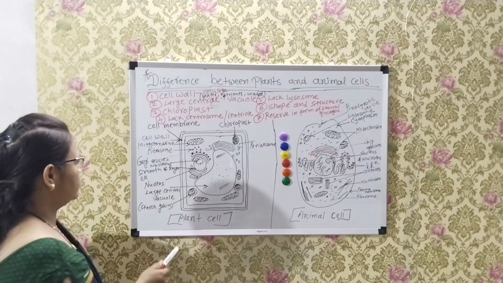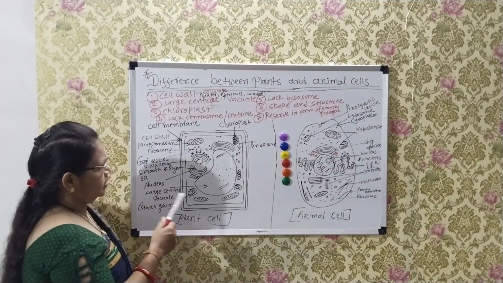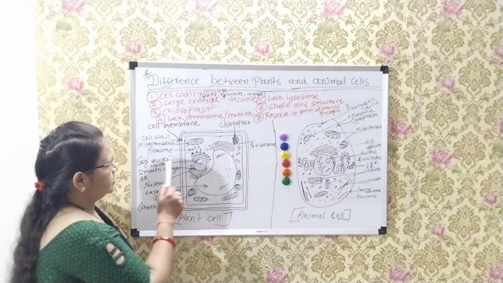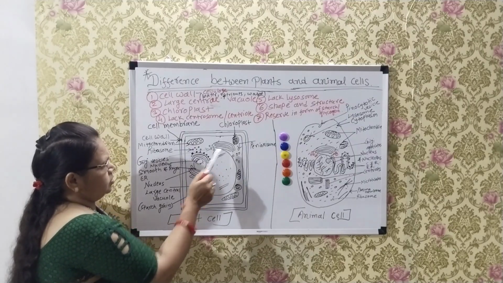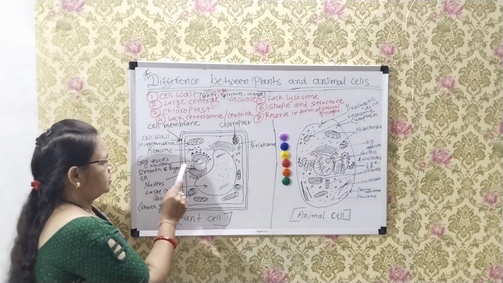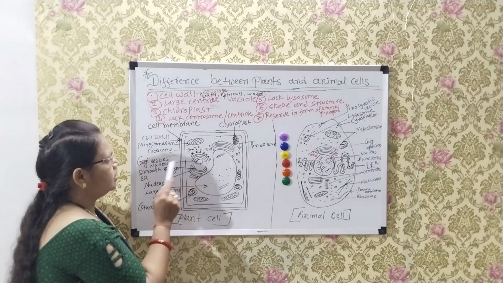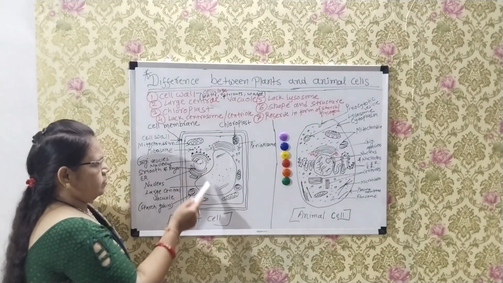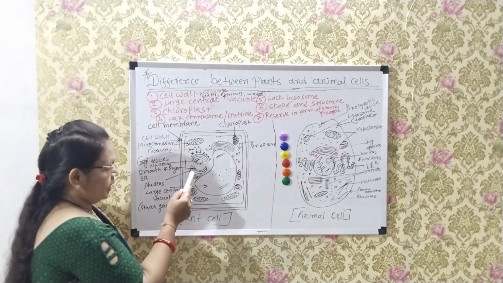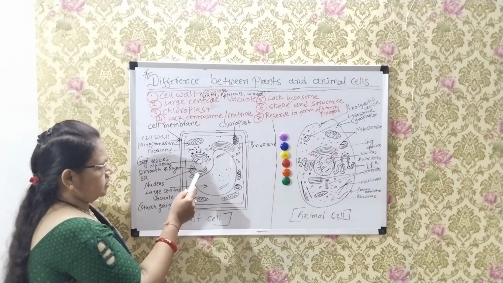This is ribosomes, both types of ribosomes are found. These are Golgi bodies, tubular and circular in structure. This is the nucleus, surrounded by endoplasmic reticulum, which has long and elongated structures.